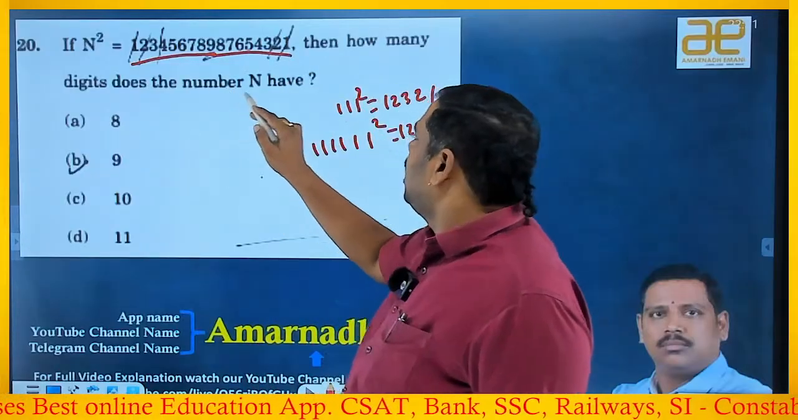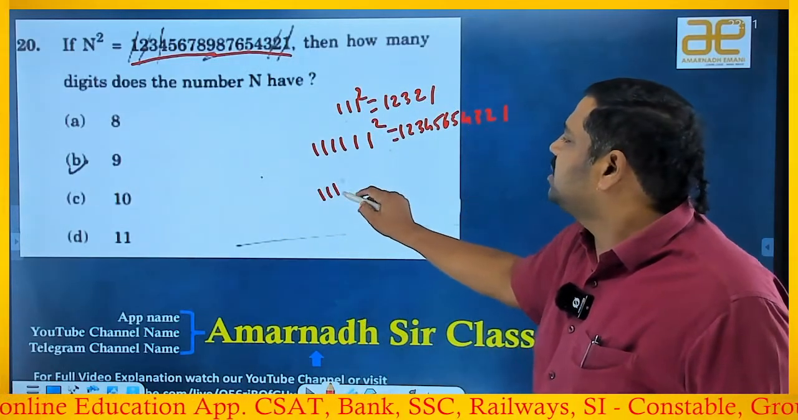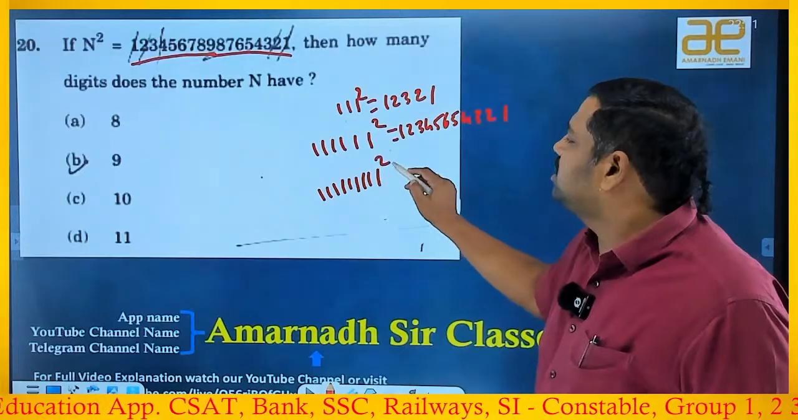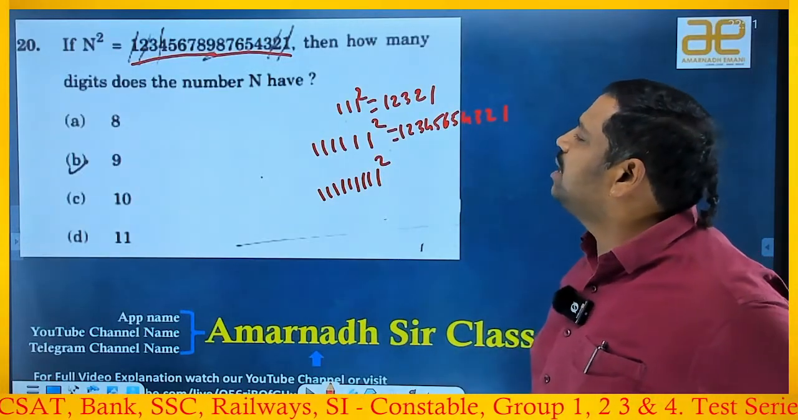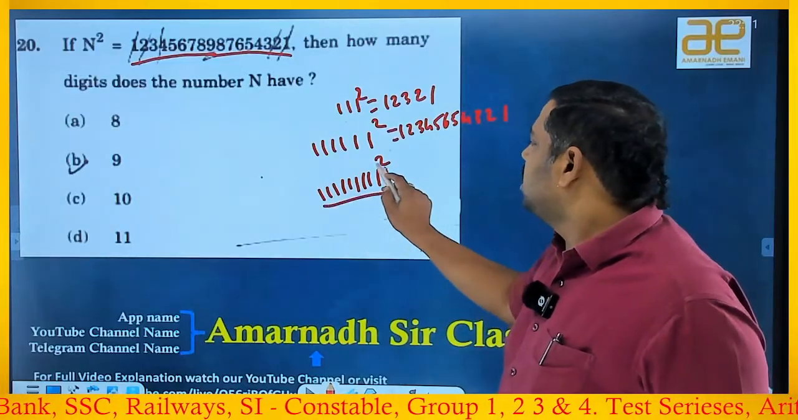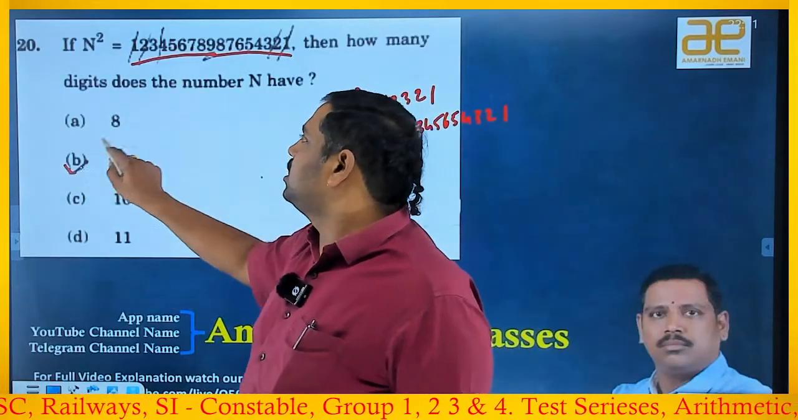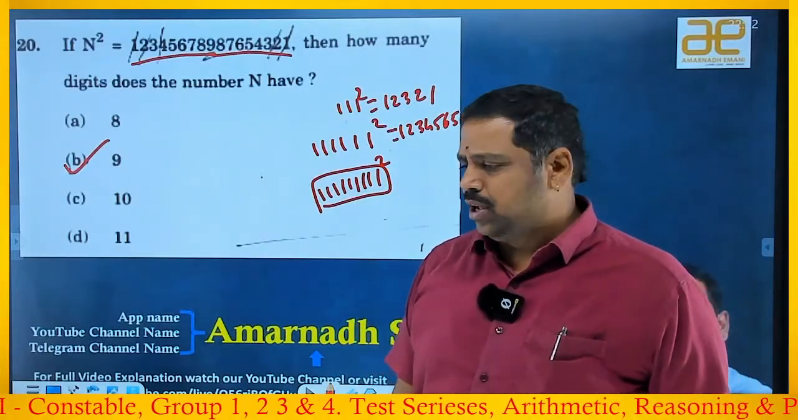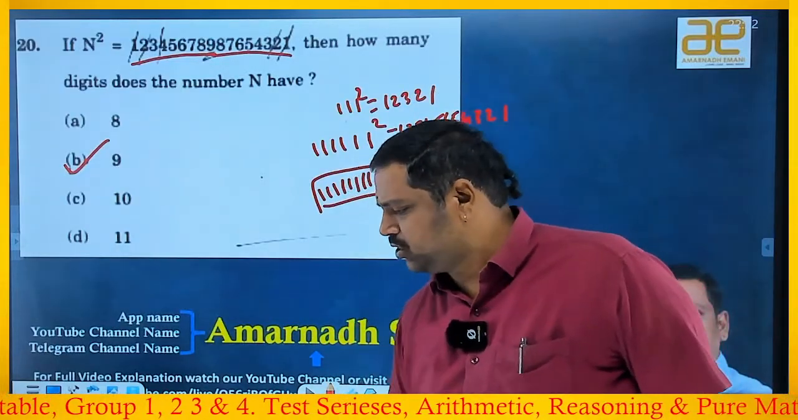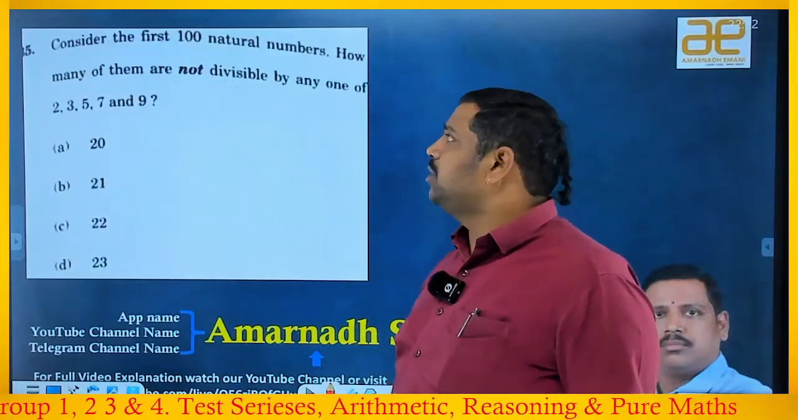That means, it is nothing but how many ones square it is? 9 ones, right? Then how many digits does the number n have? This is the number, right? How many digits will it have? 9 digits. So answer is B. Okay, this question was already given in 24, I think. Not exactly the same, but a bit of change he gave. This is the next beautiful one.